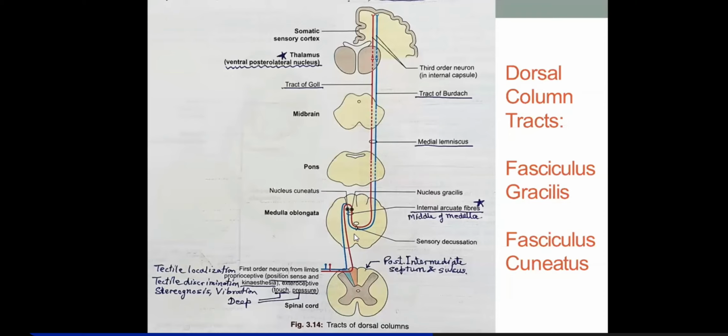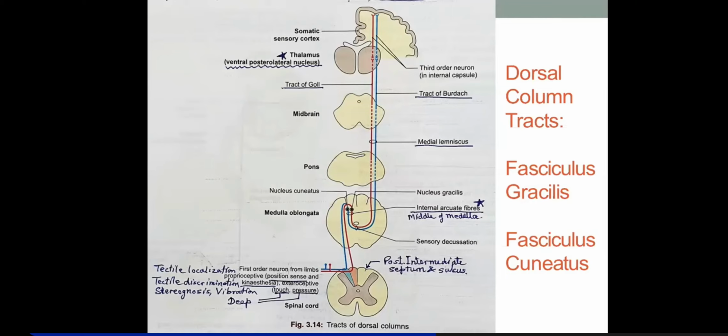I can help you to remember these names. Let me tell you, this red color tract they have shown is fasciculus gracilis from the medial portion of the dorsal column. And this fasciculus gracilis is also called tract of Goll. I told you earlier: G for gravity.